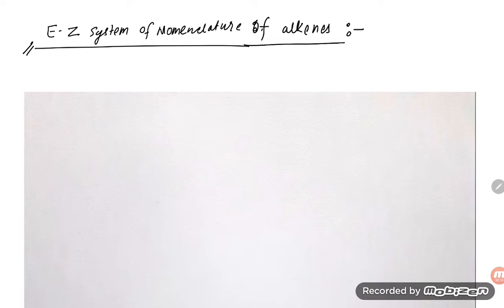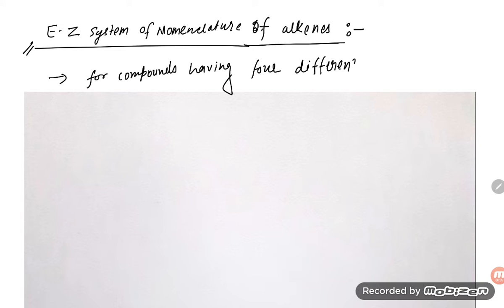So students, what is the first condition for compounds having four different groups? Having four different groups. And the compound should be what? That is alkene. Alkenes. The E-Z system is used.